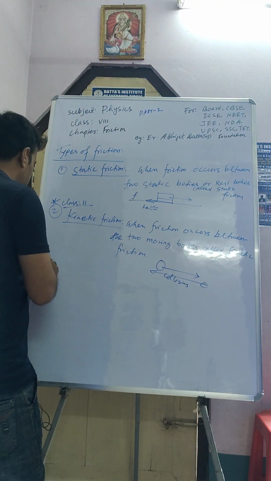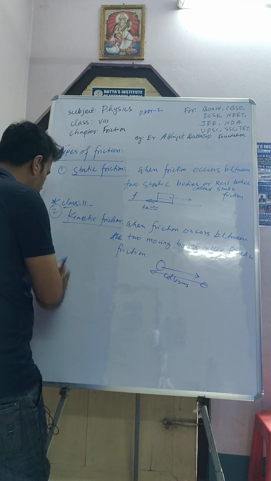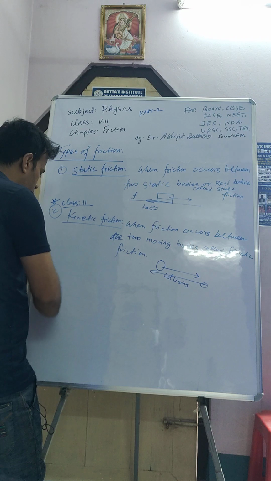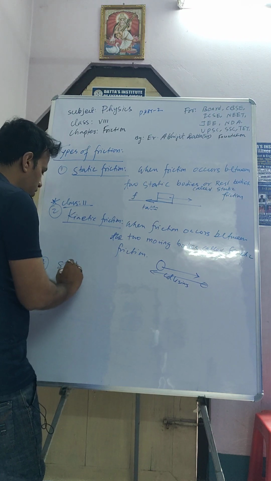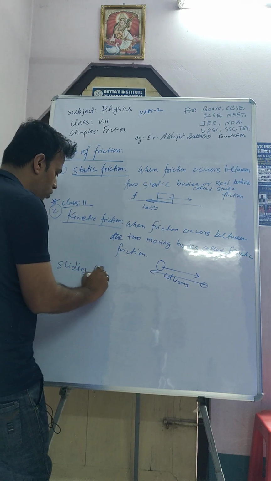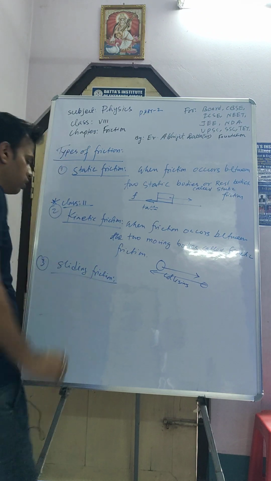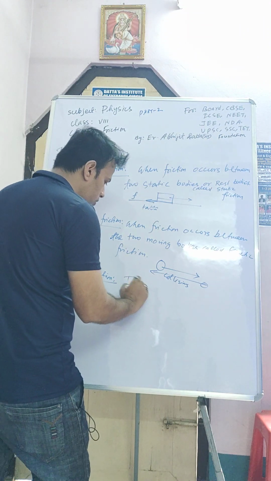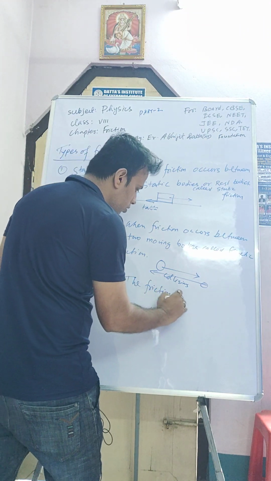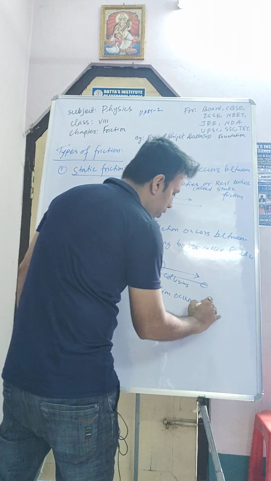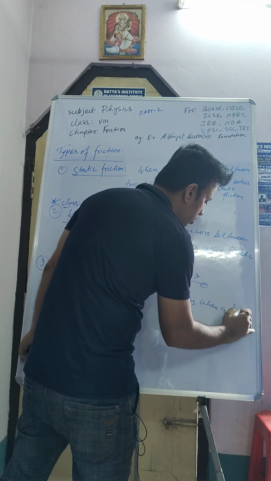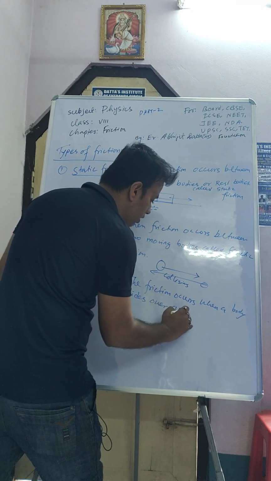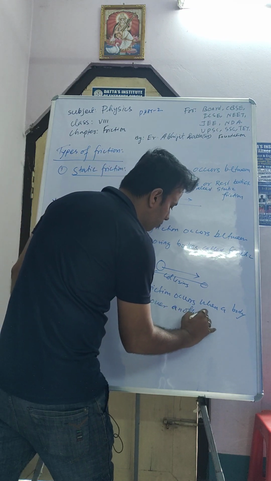Okay. So third is sliding friction. Okay, this one is in your syllabus. So what is sliding friction, sir? The friction occurs when a body slides over another body.